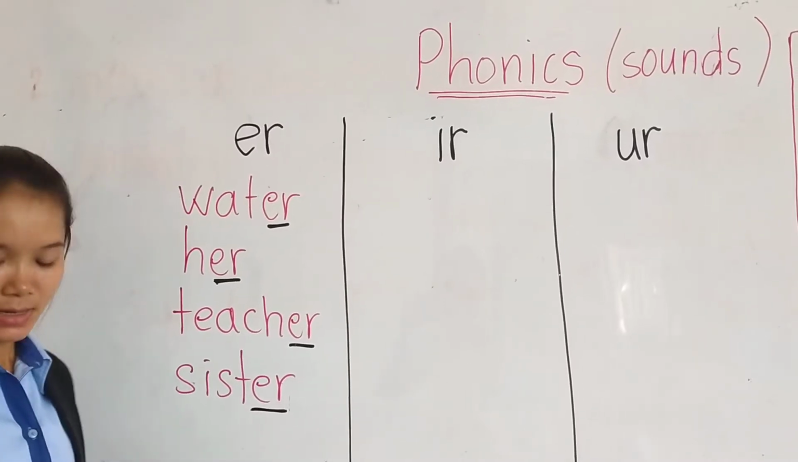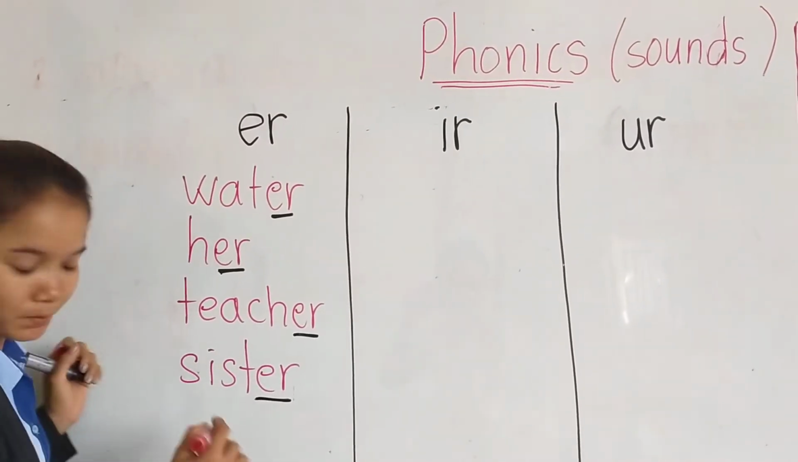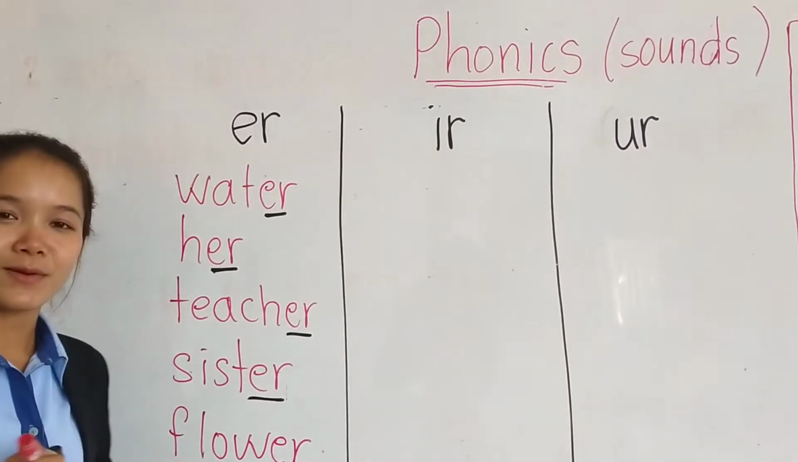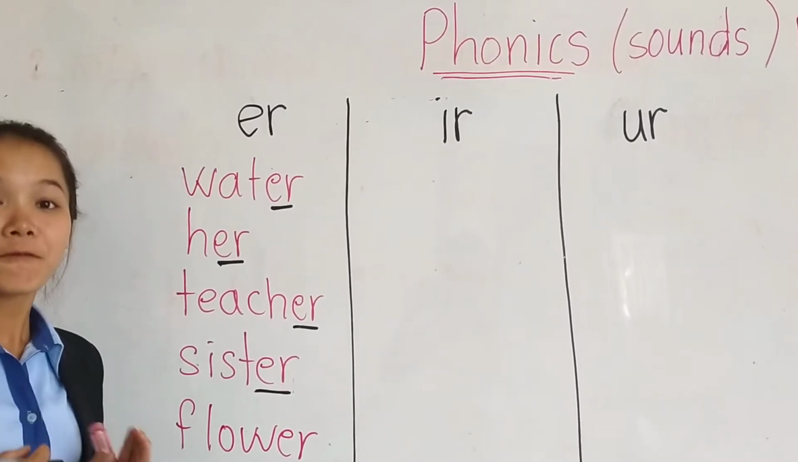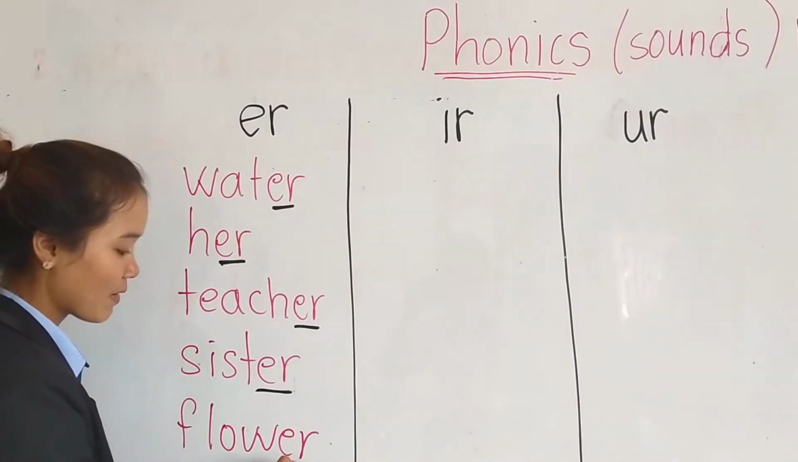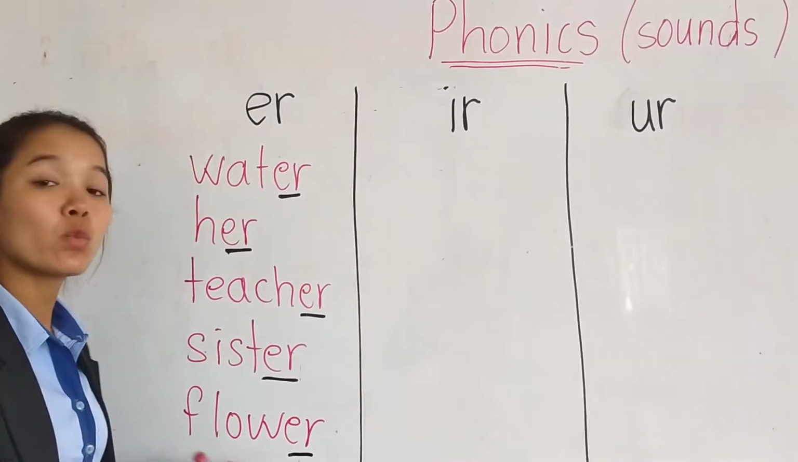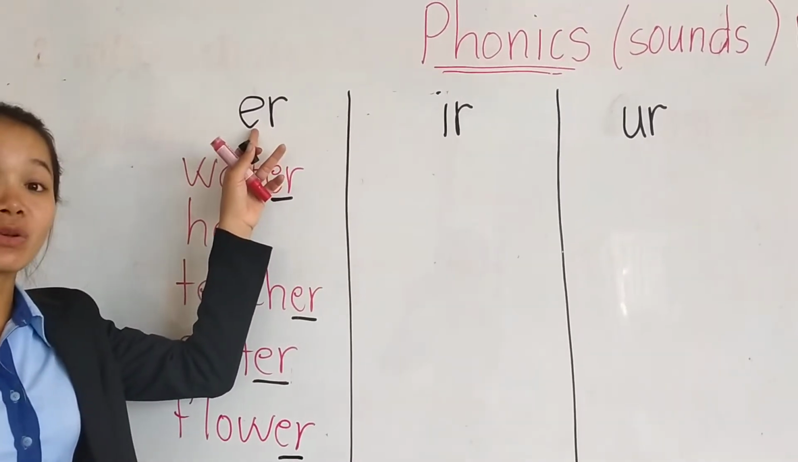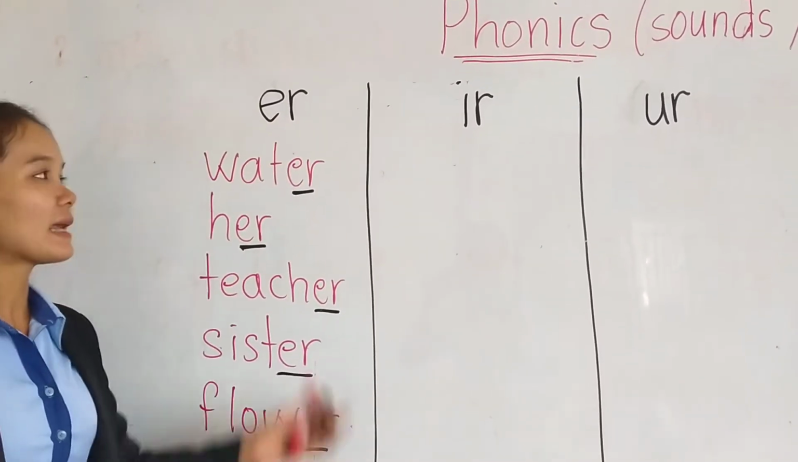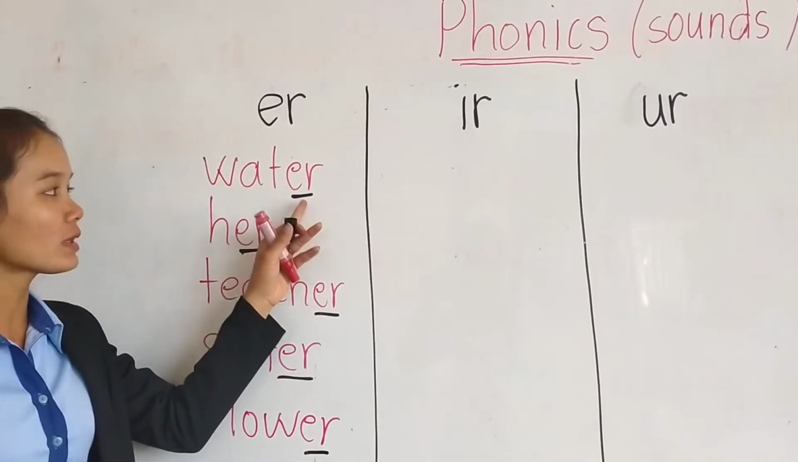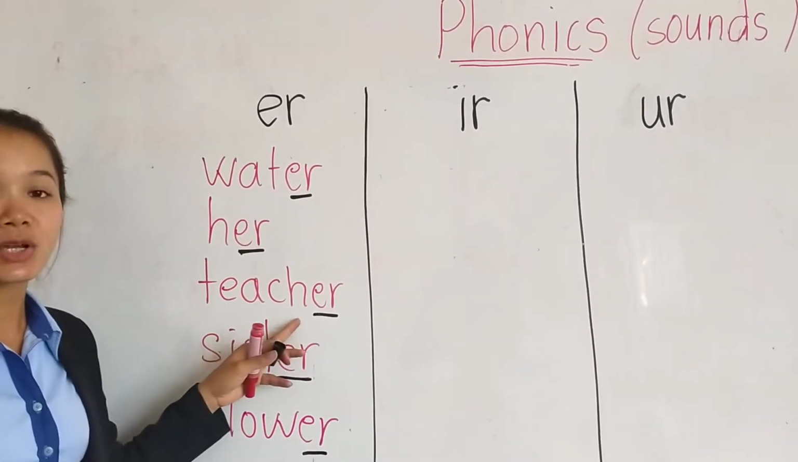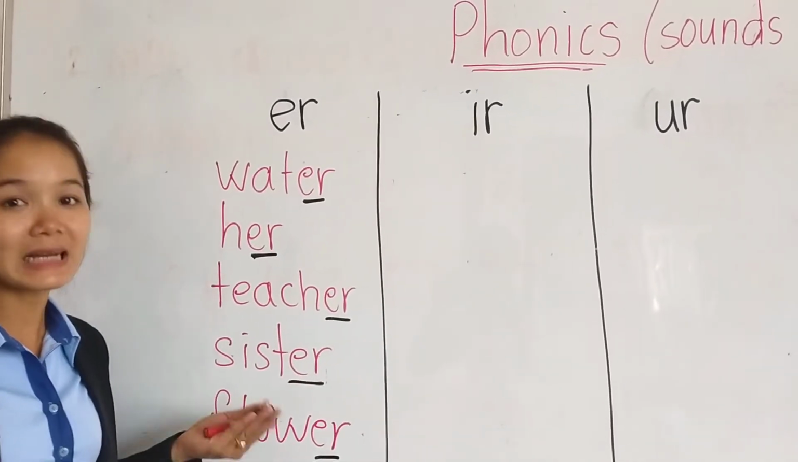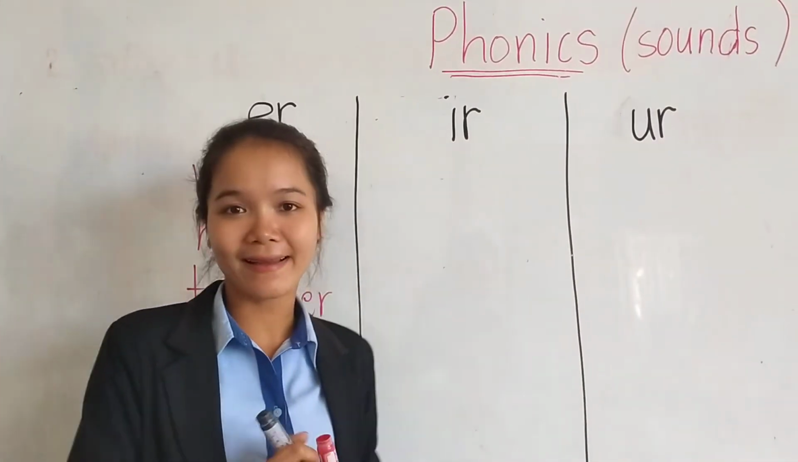Sister, alright? And the last one is, okay, everyone, this word we read what? Flower, right? Flower. Flower. Okay, now again. So that's why we call this the same sound, because all the words that have ER we read like water, her, teacher, sister, and flower, right? All the same sound.